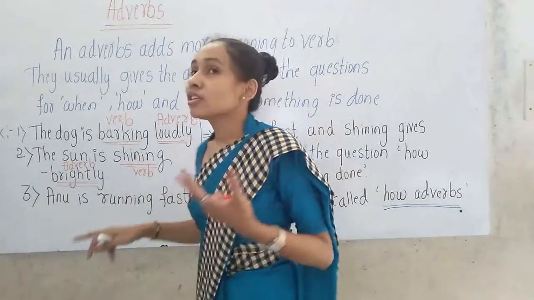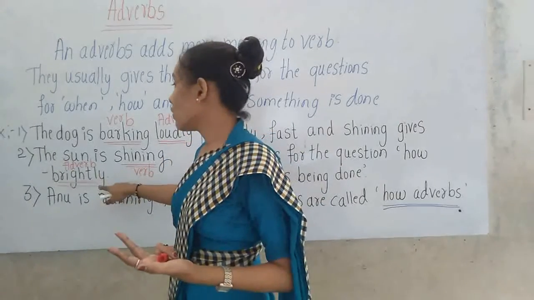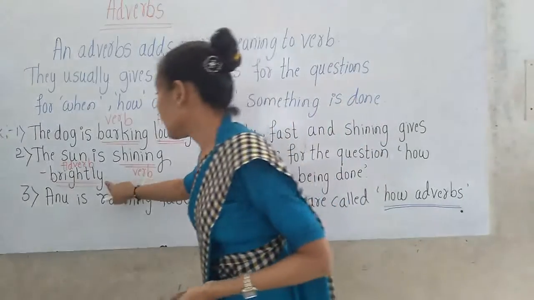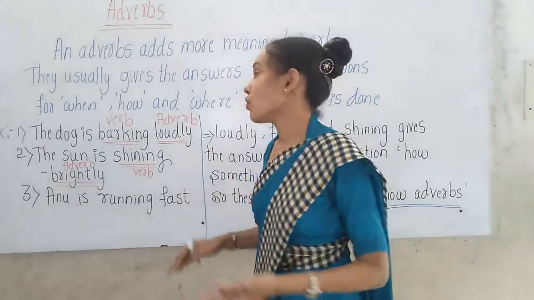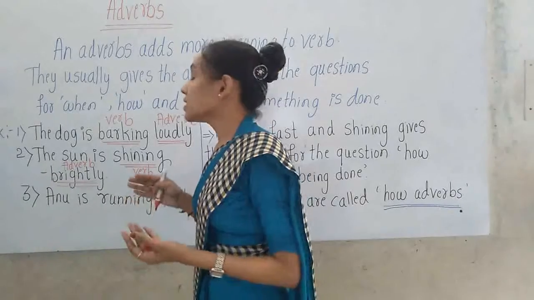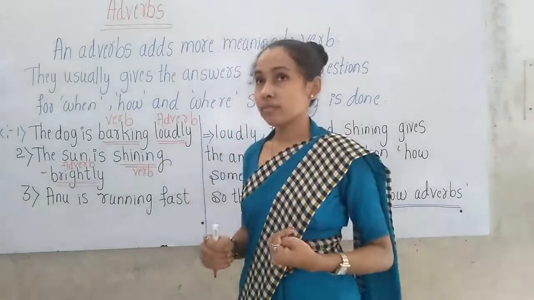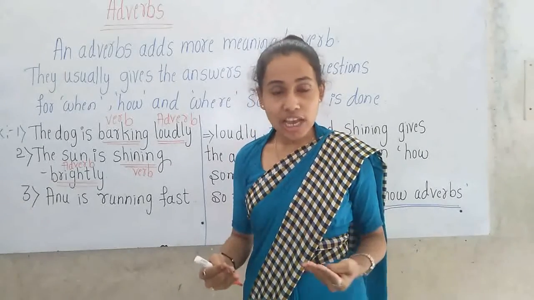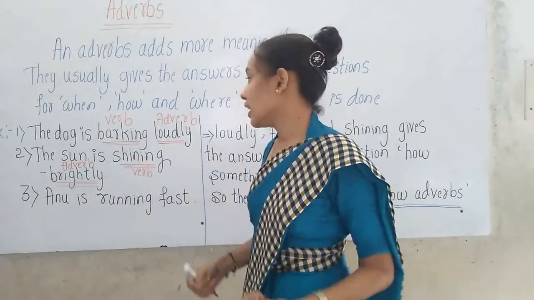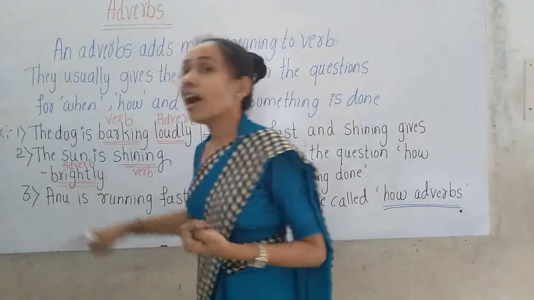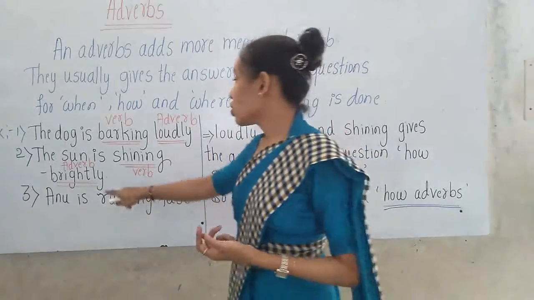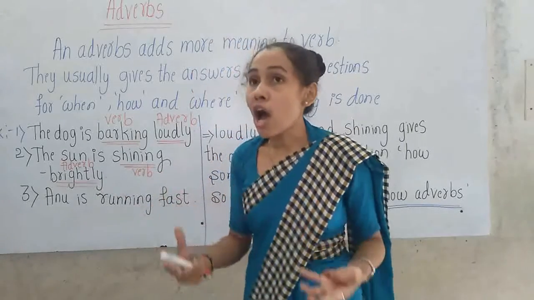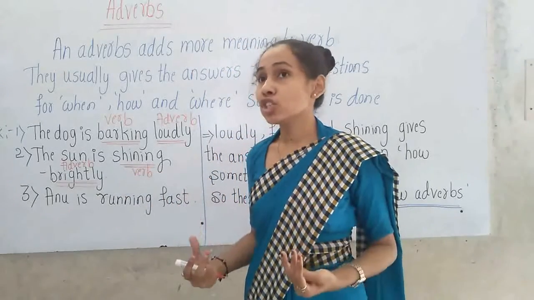Brightly gives the answer for the question how the sun is shining.